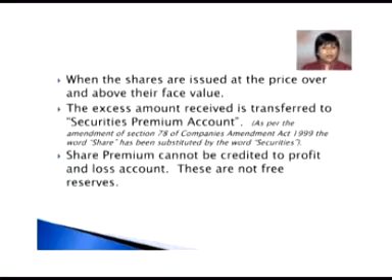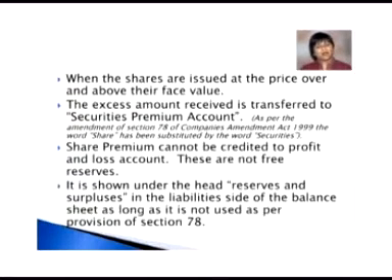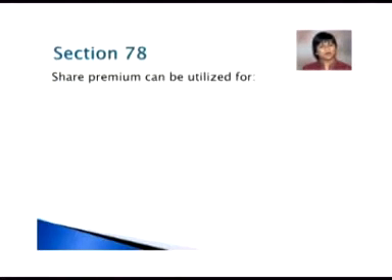Share premium cannot be credited to profit and loss account. It is not the income of the company. These are not free reserves. It is shown under the heading reserves and surplus on the liability side of the balance sheet as long as it is not used according to Section 78. Now the question is, what is Section 78?